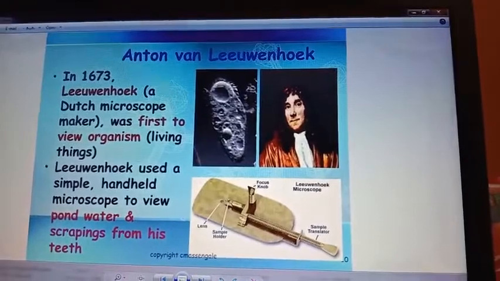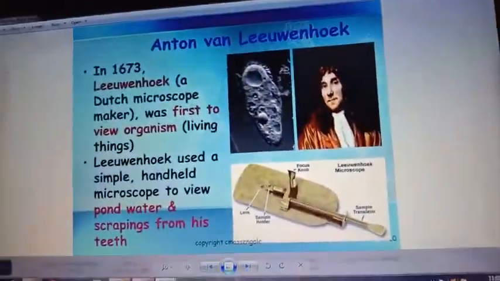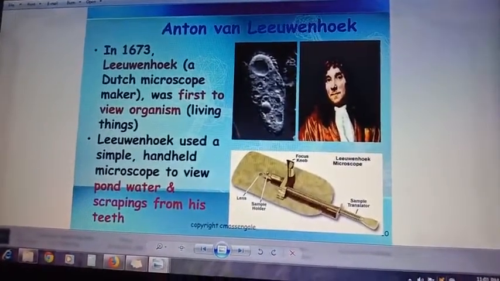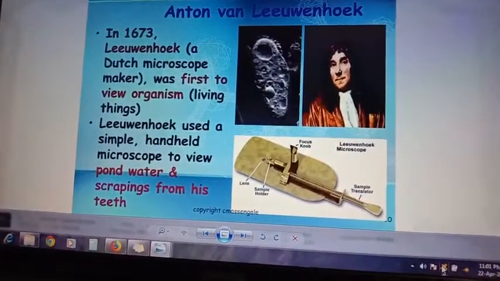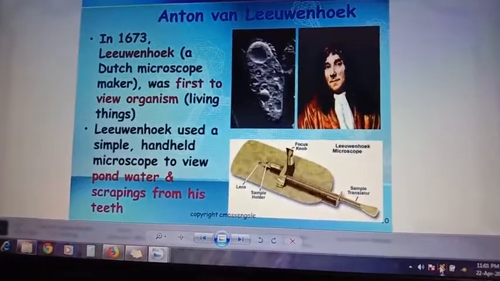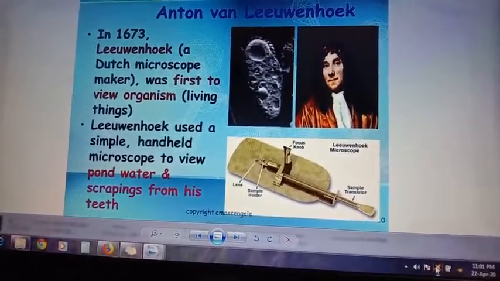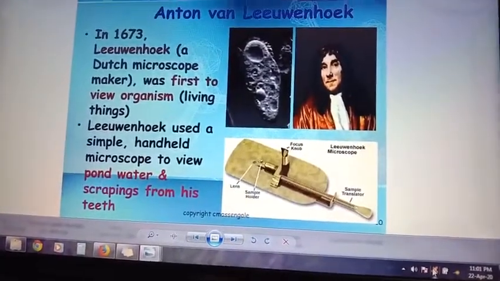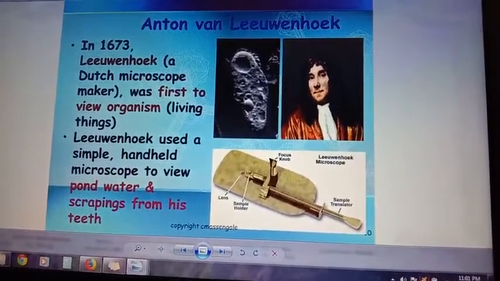Almost at the same time, another scientist, Anton van Leeuwenhoek, made a more powerful microscope than Hooke's microscope. Using this microscope, he examined many things like water drops and scrapings from his teeth, and in that way he first observed a single-celled organism, that is bacteria.